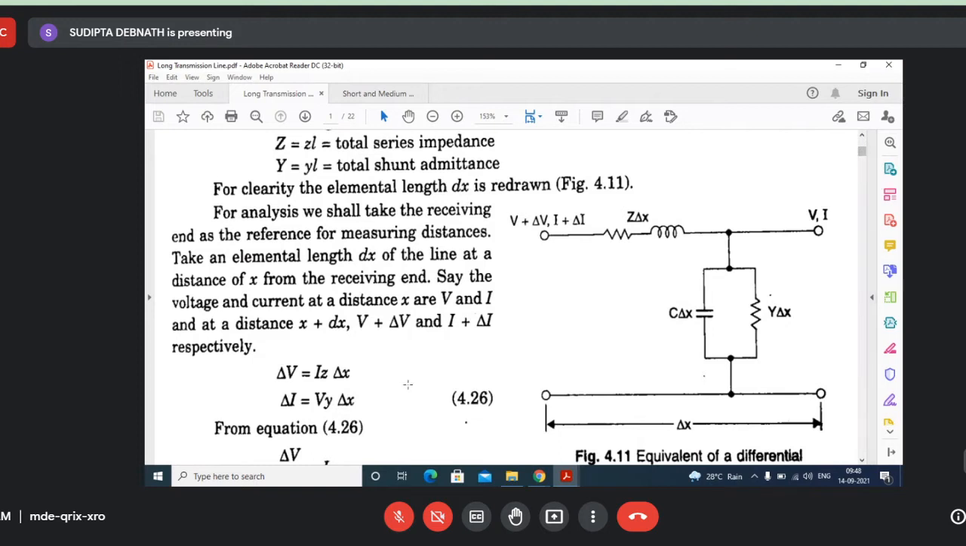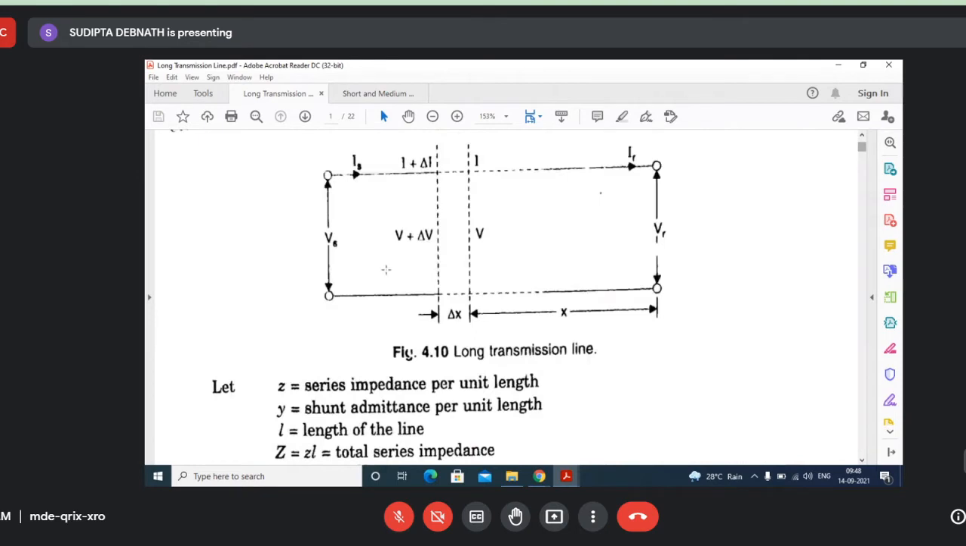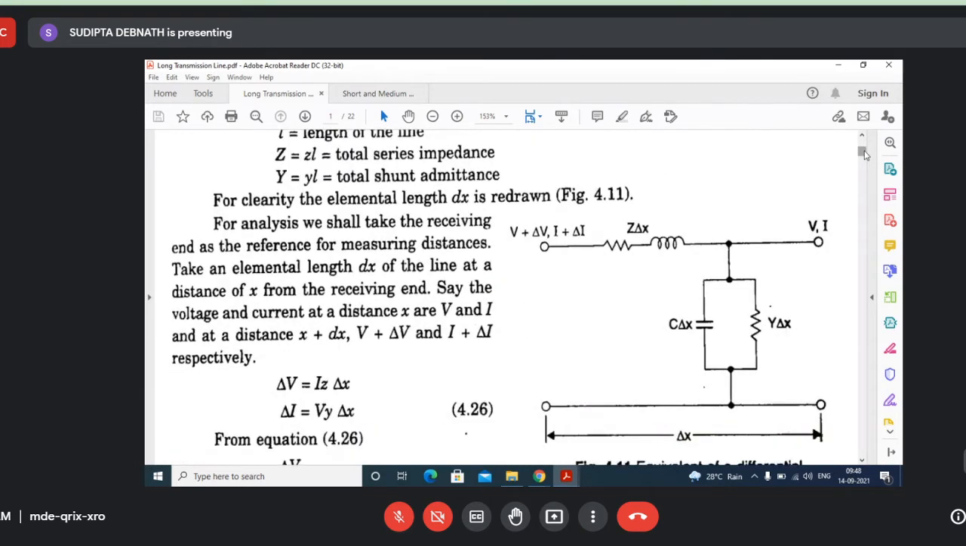Again here we have considered V. You can ask why we don't consider V plus delta V. Again the logic is the same, delta V is very small, so we have considered V. Okay, so these are the starting equations. Delta V, the voltage drop in the elemental length, is I into z into delta X, and delta I is the current flowing through the shunt admittance only, because current I plus delta I is entering, I is leaving, so delta I must be flowing through this one. We neglect the shunt admittance, so we consider this one.